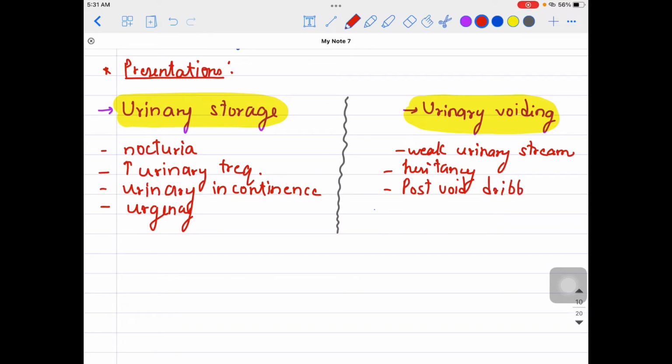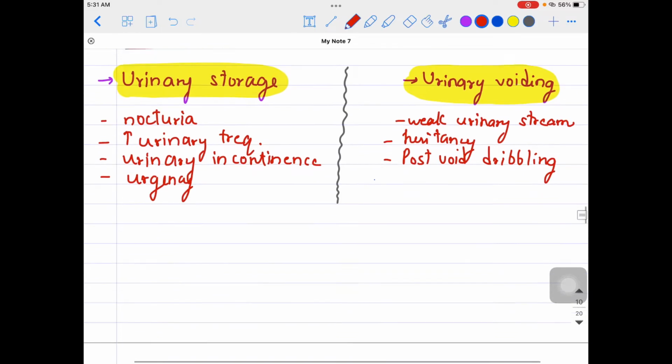Again, these are all lower urinary tract symptoms, isn't it? These are some of the symptoms which the patient might tell you if we are talking about BPH. Both of these kinds of symptoms are included under BPH. Some patients will talk about urinary storage problems, some about urinary voiding problems. These are the two wide ranges of presentation as far as BPH is concerned. I hope I am clear till now.